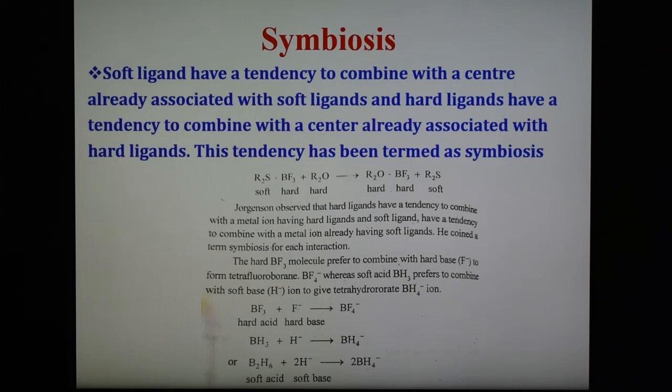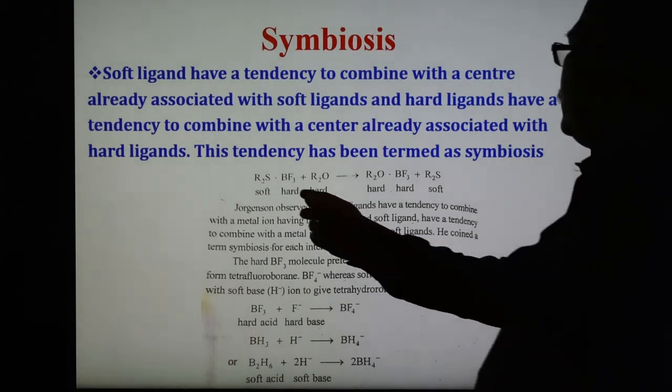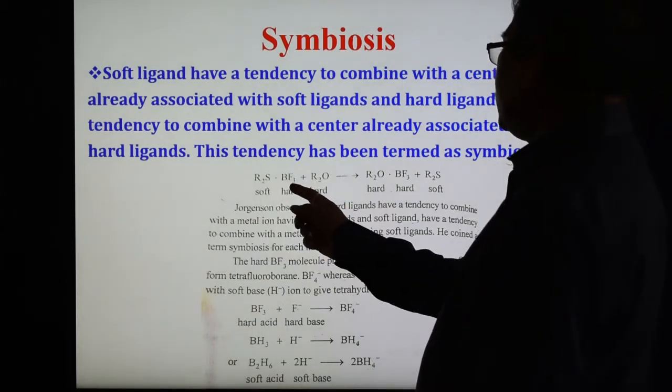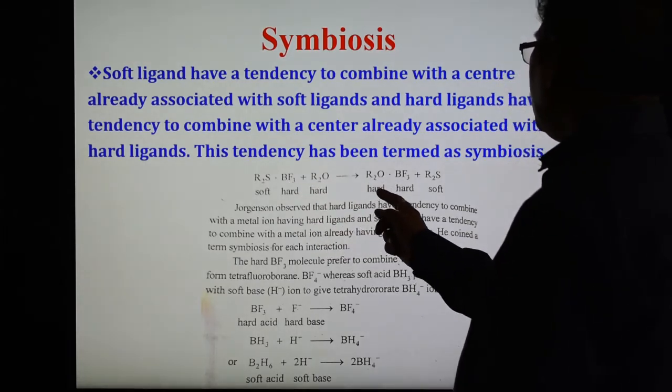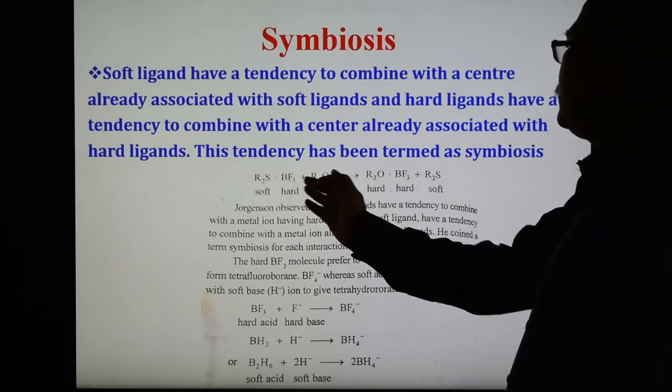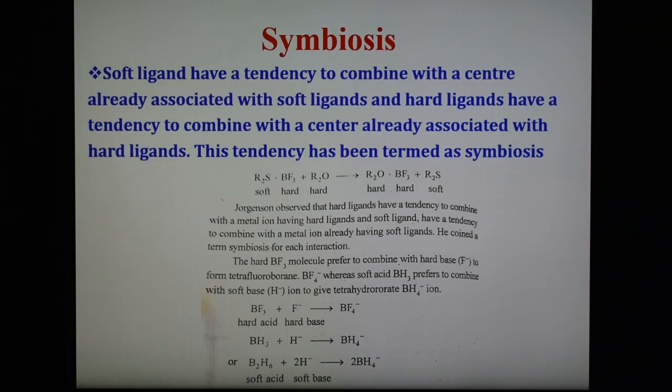The difference in the hardness and softness of BF3 and BH3 can be shown here. In this reaction, R2S·BF3 plus R2O, R2S is soft, while R2O and BF3 are hard. So R2S is replaced and the R2O·BF3 compound is formed. According to this reaction, Jorgensen observed that hard ligands have a tendency to combine with a metal ion having hard ligands, and soft ligands have a tendency to combine with a metal ion having soft ligands.